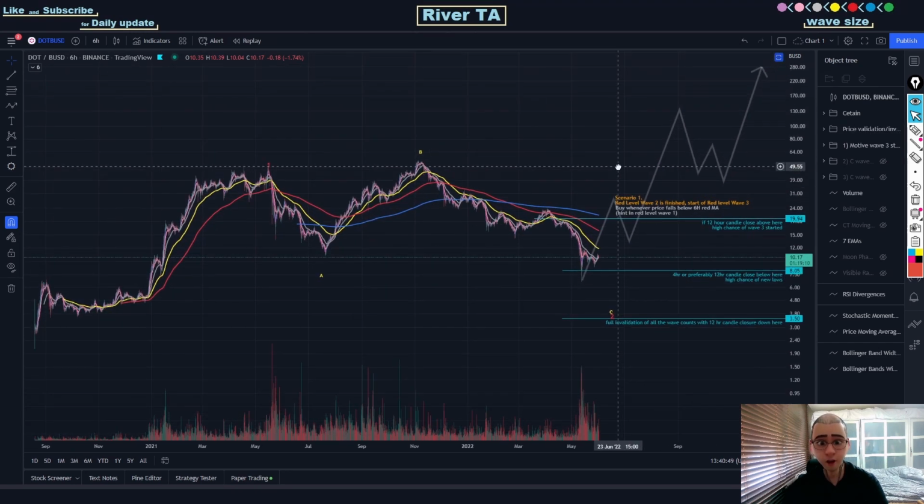Let's have a look. So the first scenario was that red level wave 2 is finished over here and we have started on red level wave 3. And the strategy for this scenario is to buy whenever the price falls below the 6-hour red moving average, and the hint is in red level wave 1. So let's have a look at red level wave 1 closely. And if you have a look, every time the price action of Polkadot fell below the red moving average, like over here and over here, it was the chance to buy the dip.